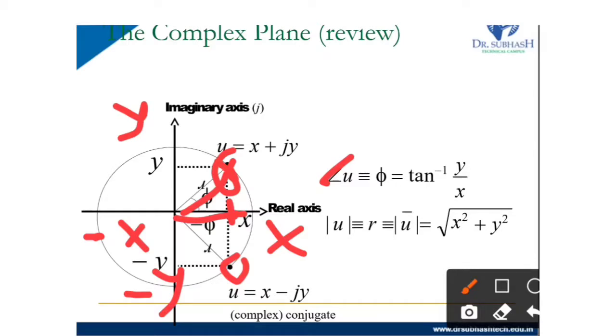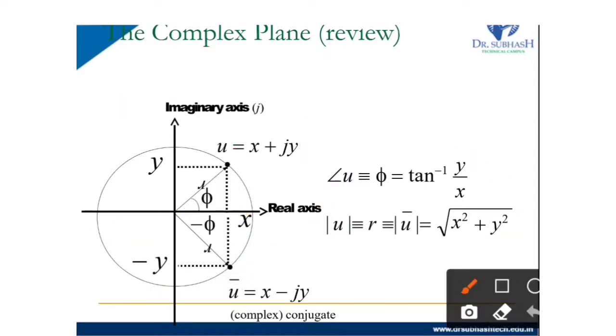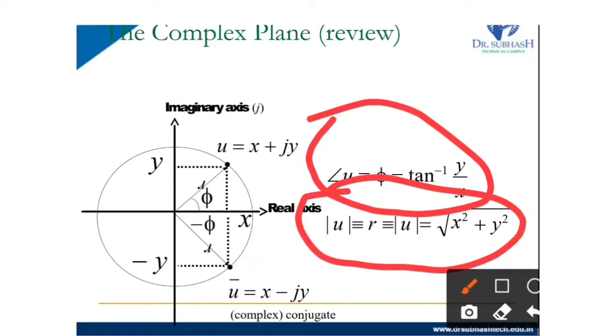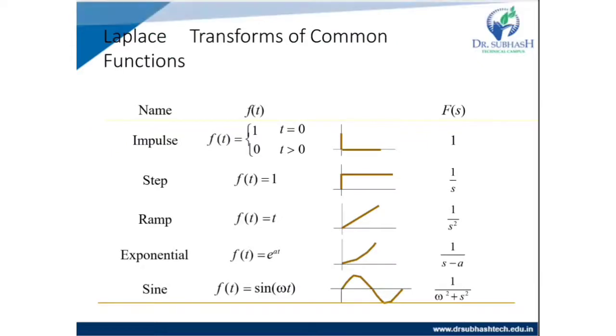So you have to keep in mind the equations phi equal to tan inverse y by x and r equal to under root x square plus y square. So it's called the complex plane.